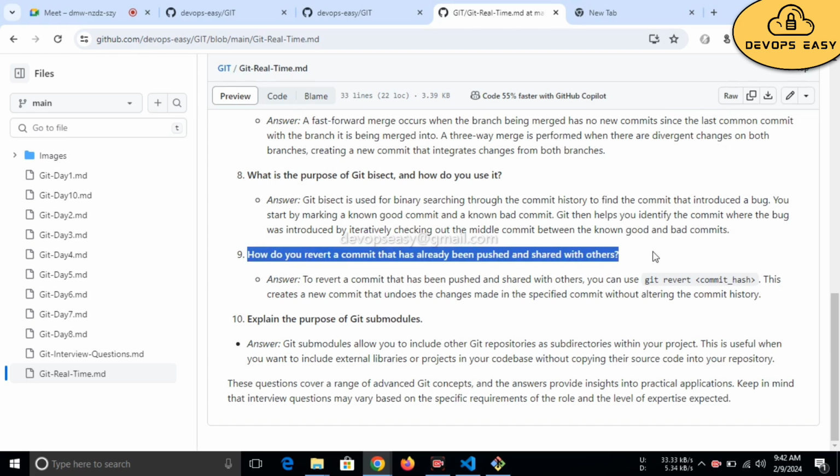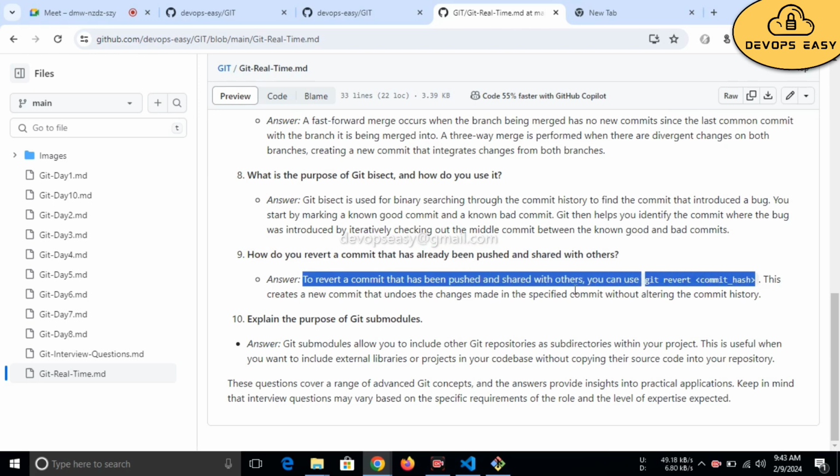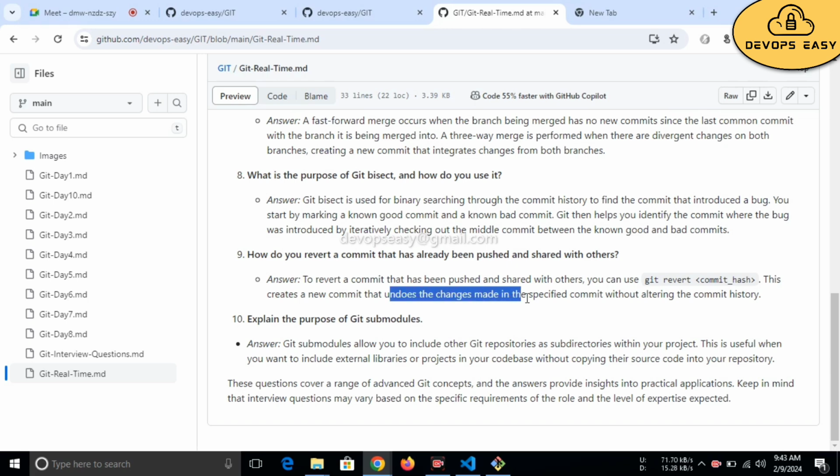Again, we have also discussed git revert. To revert a commit that has been pushed and shared with others, you can use git revert commit hash. This creates a new commit that undoes the changes made in the specific commit without altering the commit history. I have shown you this practically as well. Whenever you do git revert, it will add a new commit.